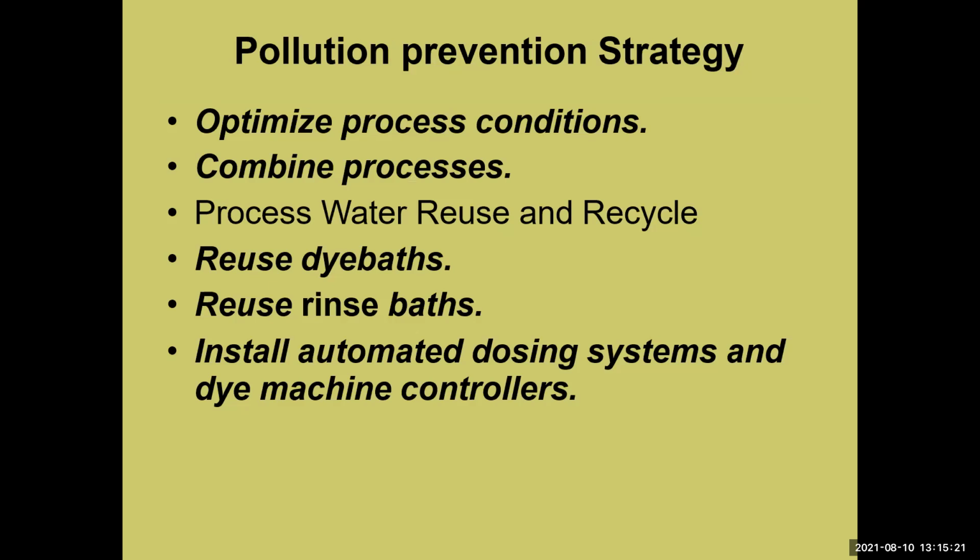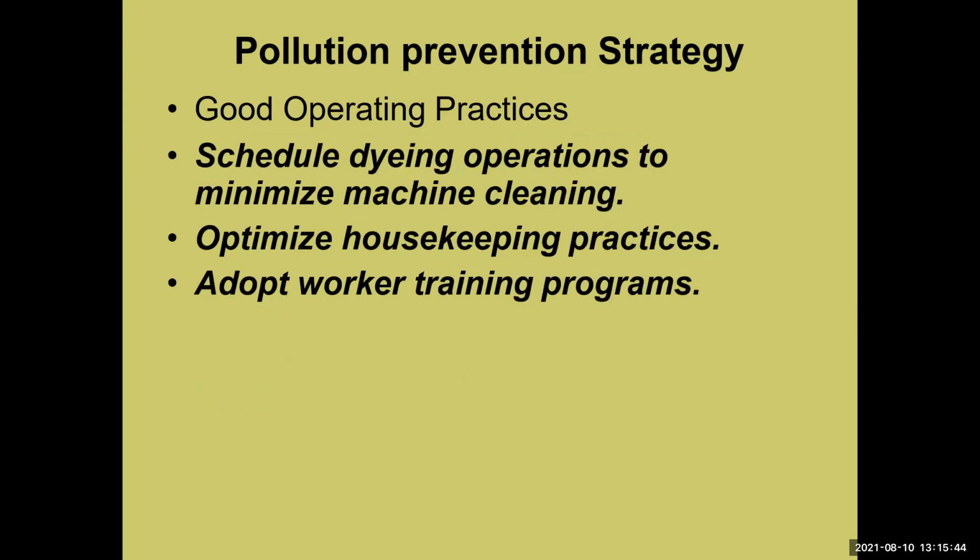The pollution prevention strategy: optimize process conditions, combine process water reuse and recycle, reuse dye baths, install automated dosing systems and dye machine controllers. This is the pollution prevention strategy. Another strategy is good operating practices: schedule dyeing operations to minimize machine cleaning, optimize housekeeping practices, and adopt worker training programs. This is the pollution prevention strategy.